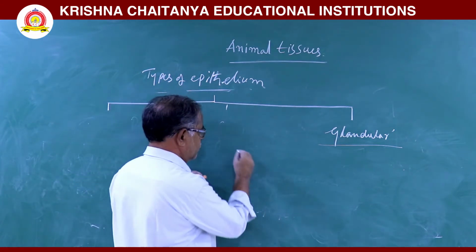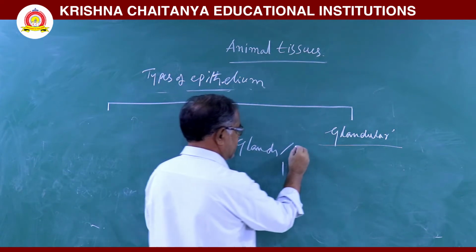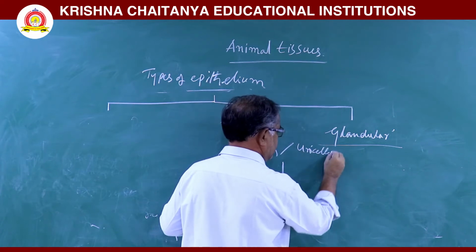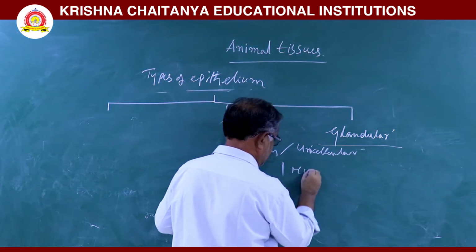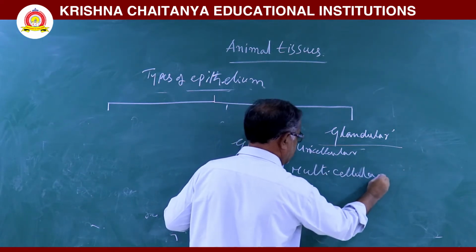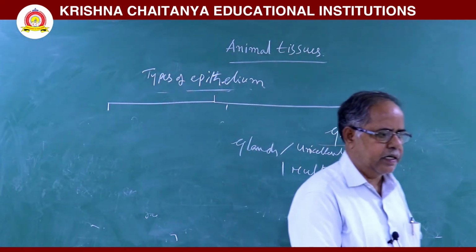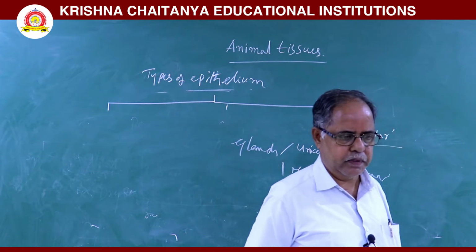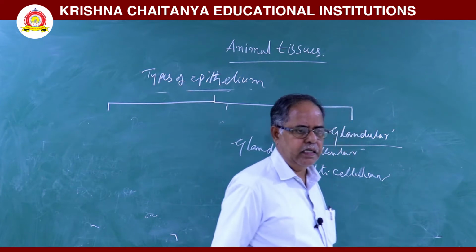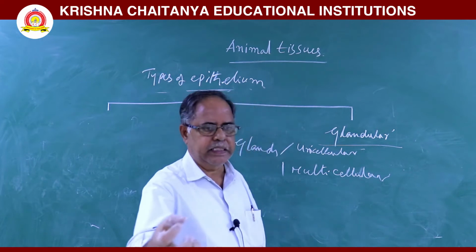Glands are two types. One is unicellular glands and multicellular glands. In unicellular glands, the cells are present isolatedly. The cells which are present in unicellular glands, they are isolated. For example, goblet cells, which are present in the gut.